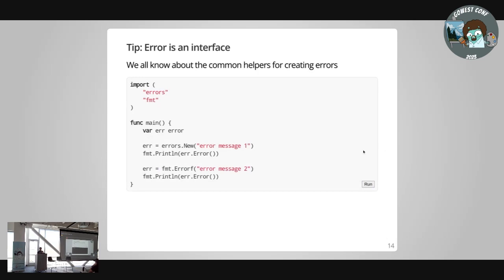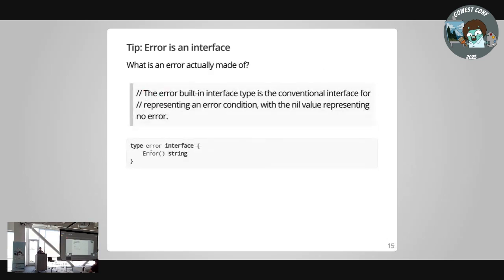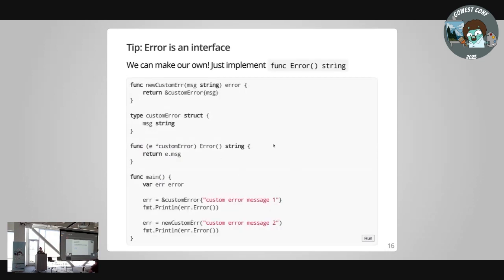So let's dive in. Error is, again, built into the language. It's a very one method interface. Have a method called Error, return a string. Congratulations, you're now an error type in Go. In fact, that's all that really happens with any of the other packages. So we can make our own custom errors. I won't go too much into this. There are some really great examples online of essentially saying anything that implements error can be returned back as an error. So use that data.